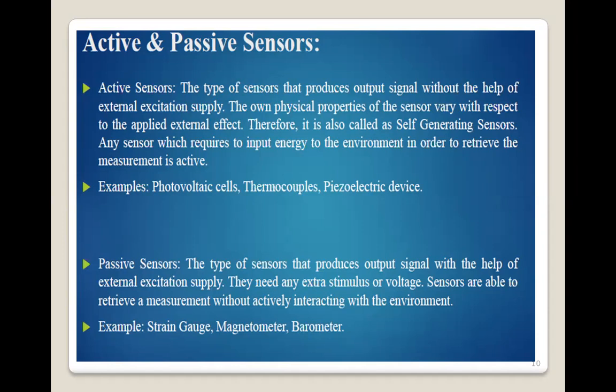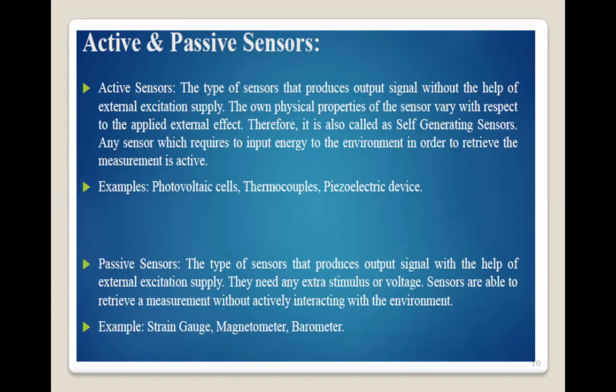Again, I define the active sensor: it is a type of sensor that produces an output signal without the help of any external excitation supply. That means it is independent of any external excitation. In a photovoltaic cell, solar radiation is converted directly into electrical voltage.